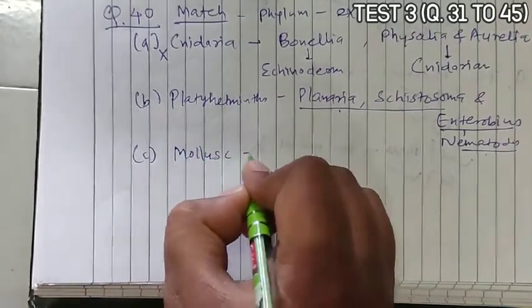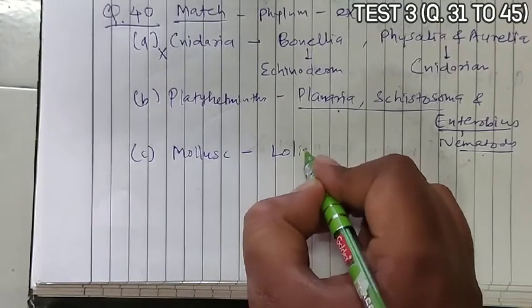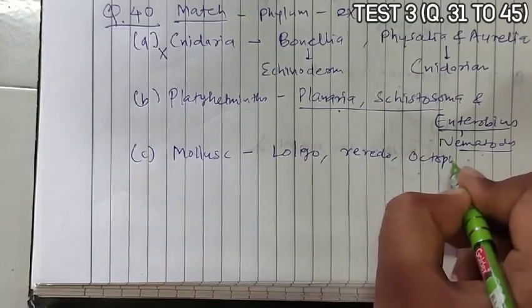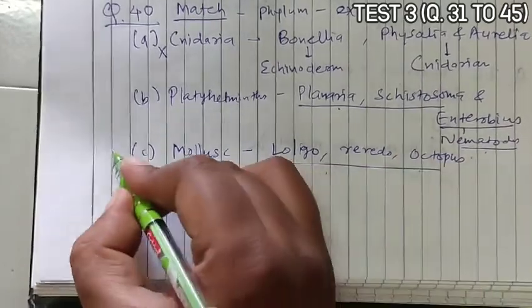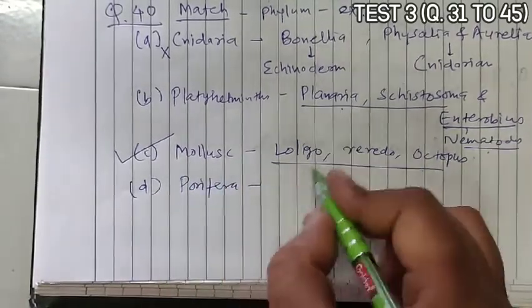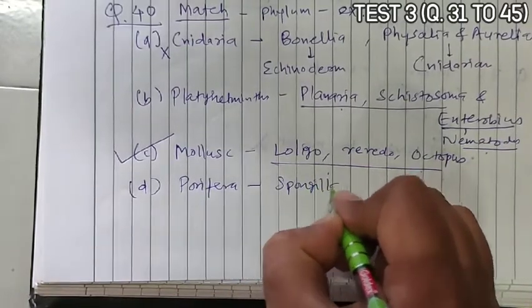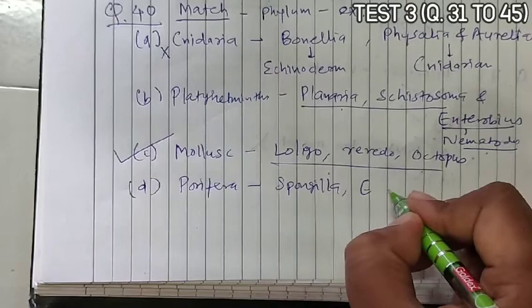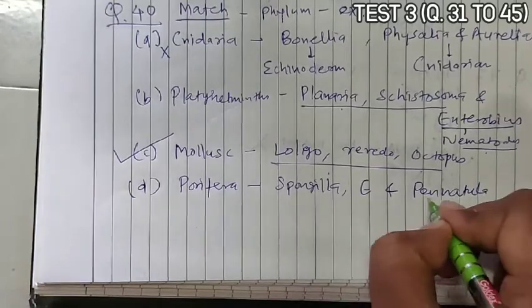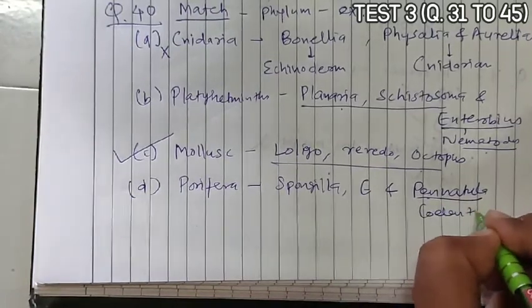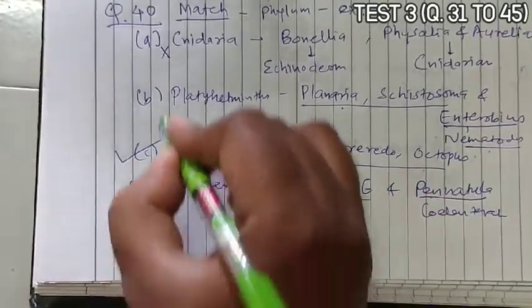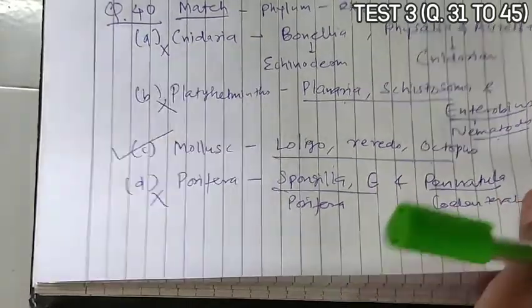Now option C, mollusk, and in front of that the examples given are Loligo, Teredo and Octopus. Now these all belong to mollusks, so it is a correct set with the phylum and examples. Option D is given as Porifera, and the examples given are Spongilla, Euplectella and Pennatula. Now Pennatula is a coelenterate and the others are Porifera, so it is not a correct set. So option C is the correct answer.